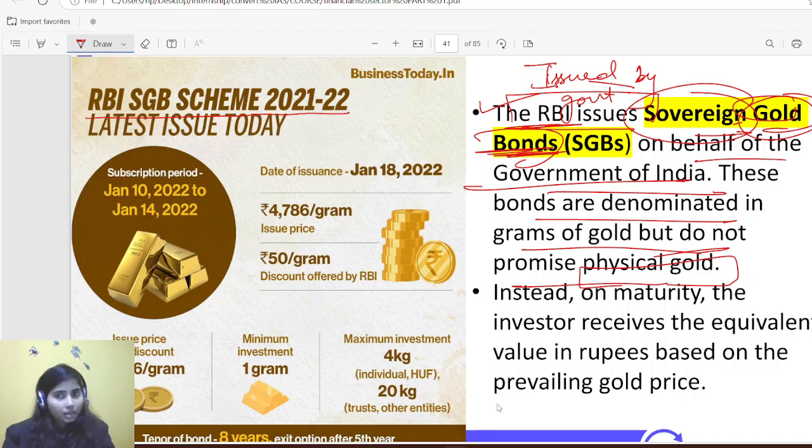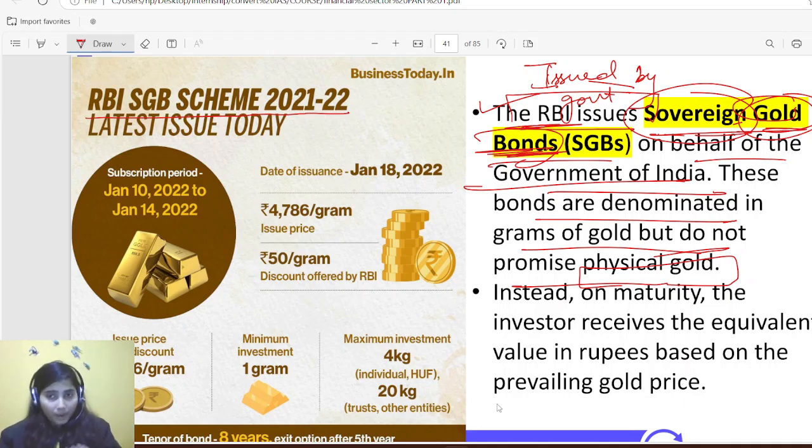So in the second one, the demand for actual physical gold will be lesser, and in the first one, demand for physical gold is higher. Because gold is not being produced or mined in India, there is limited availability. So when we demand more physical gold, that means we are importing more gold, which means there is a current account deficit because of this. To solve this, RBI and the government thought that we should issue a sovereign gold bond. In that way, we will be able to reduce our gold import quantity.